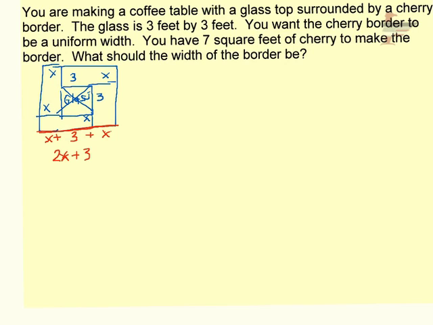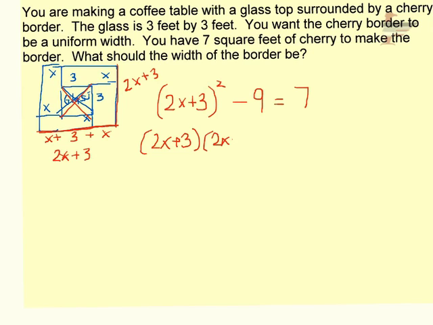And then I know that this is a square, so I know that the width is also going to be 2x plus 3, but certainly check that if it doesn't make sense. So I know that (2x plus 3) times (2x plus 3), so squared, minus the glass, which is 3 by 3, so 3 times 3 is 9, should equal that 7 square feet of cherry border. Okay, now this, if I FOIL this out, means 2x plus 3 times itself.